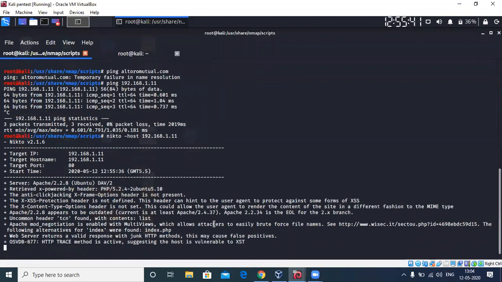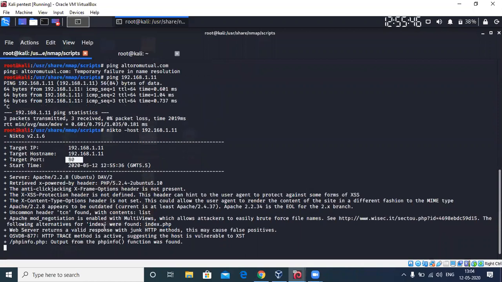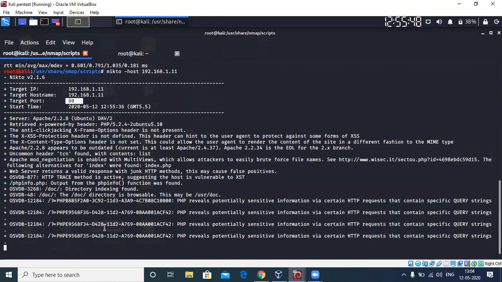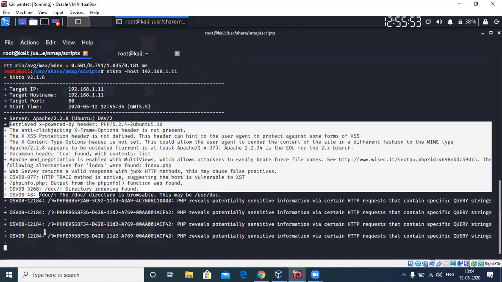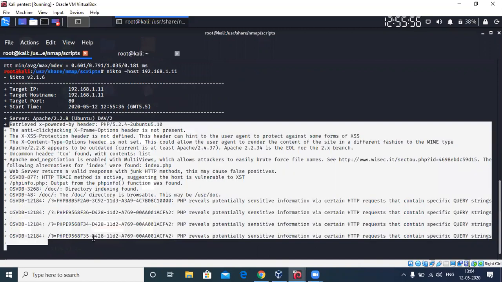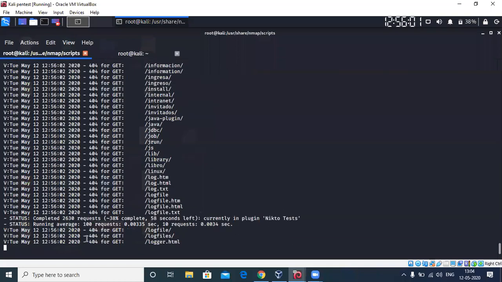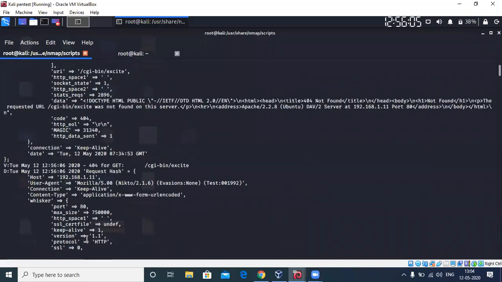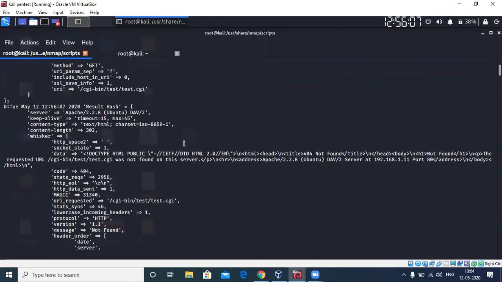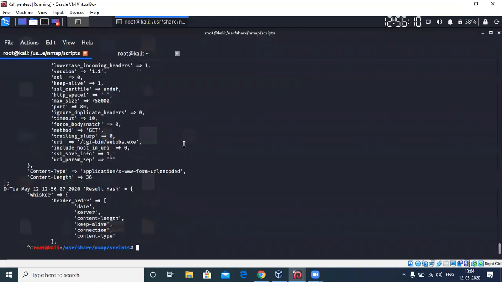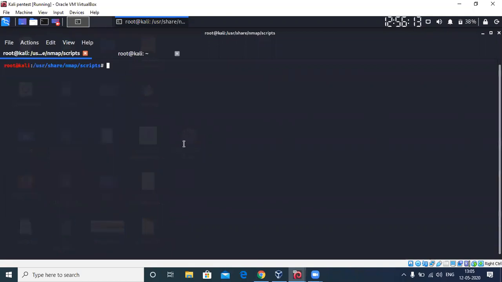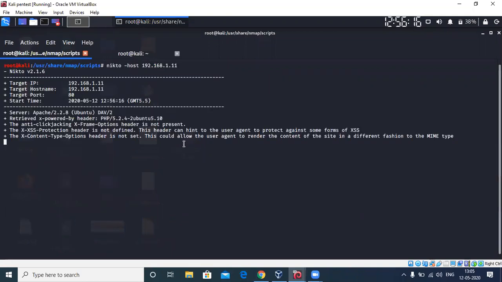So essentially, Nikto is something that is going to perform mostly on your web servers or web-based applications. If you see here, you have all these vulnerabilities in your Metasploitable that is being hosted, and you can also get the version that is used over here. Let me perform it again.